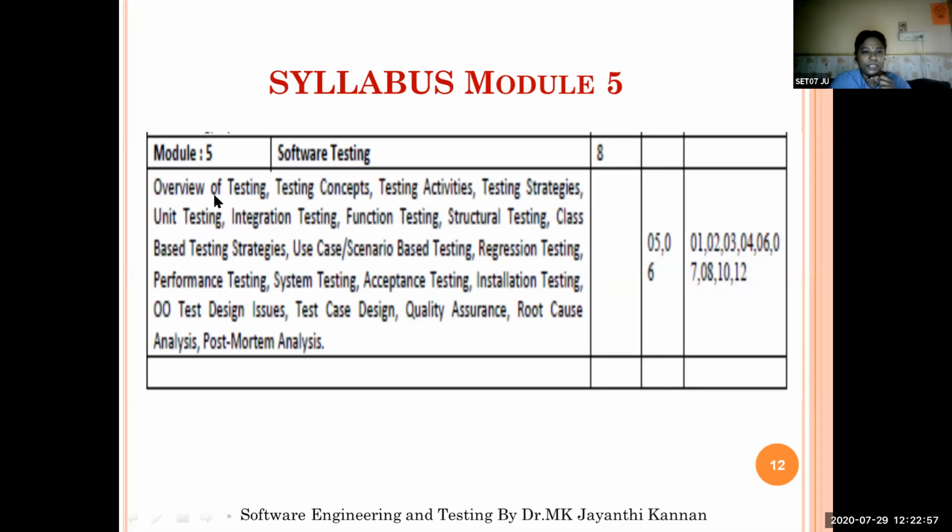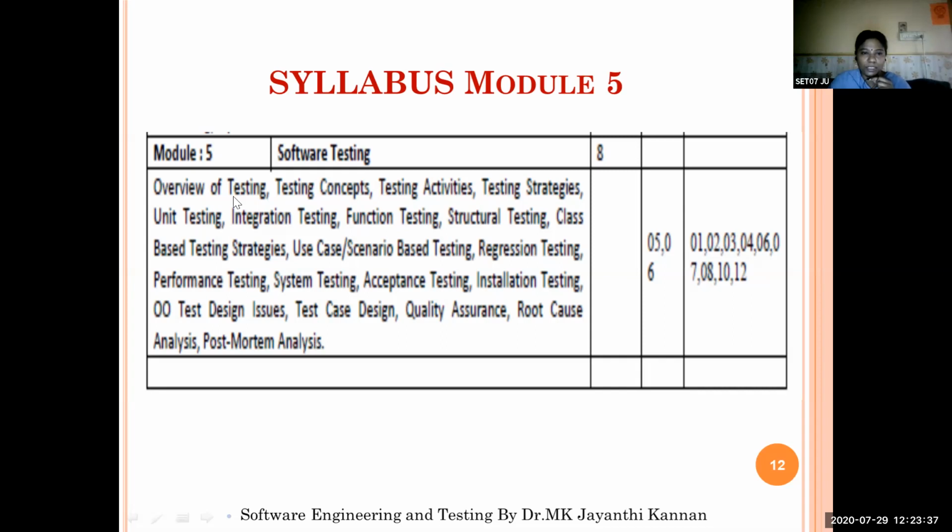The topics we are going to study are an overview of testing: what is testing, testing concepts and testing activities, the various strategies followed in testing, and the various types of testing like unit testing, integration testing, functional testing, structural testing, class-based testing strategies, use case scenario based testing strategies, regression techniques, performance testing, system testing, acceptance testing, installation testing, object oriented test design issues, case designs, quality assurance aspects, root cause analysis, and post-mortem analysis.